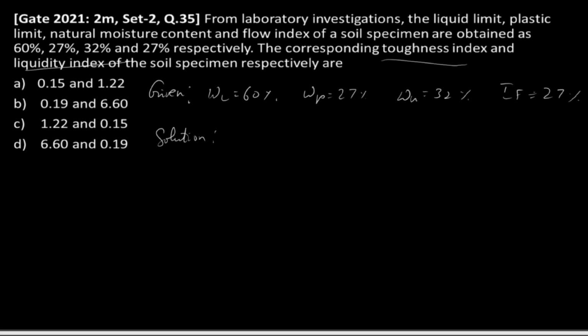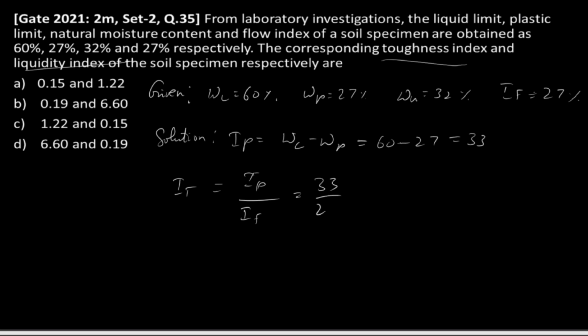With liquid limit and plastic limit, we can find out the plasticity index, which is IP equal to WL minus WP, 60 minus 27, which will be equal to 33. So toughness index IT is equal to IP by IF, plasticity index by flow index, 33 by 27, which gives 1.22.